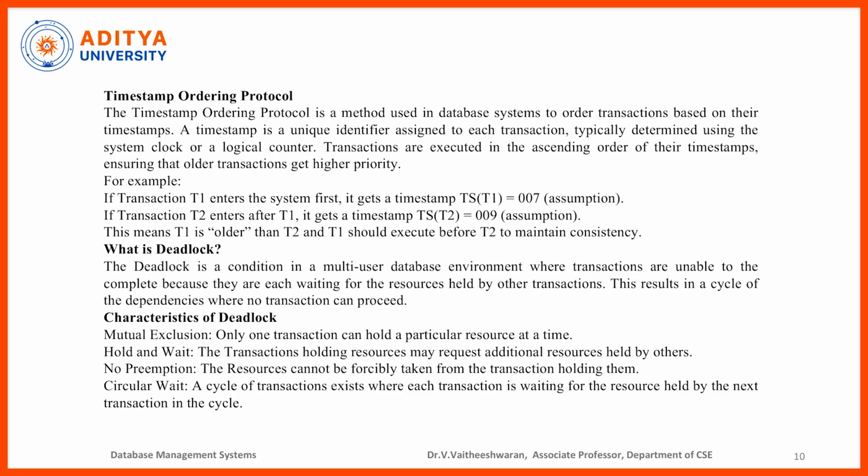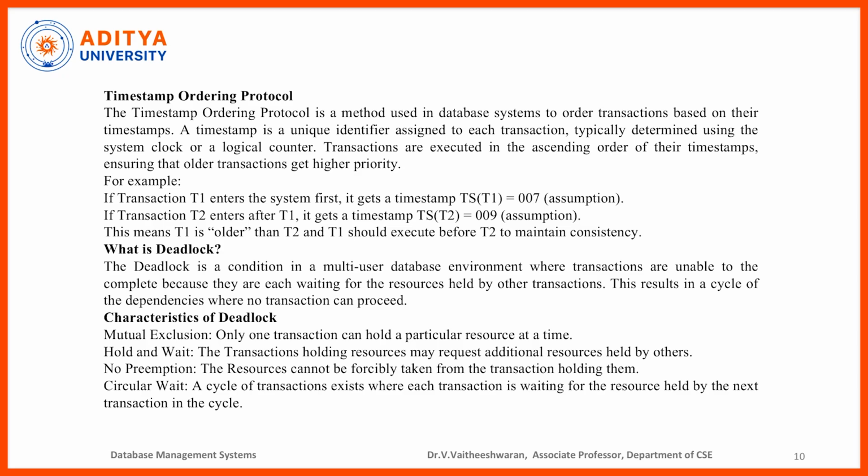What are the characteristics of deadlock? The first one is mutual exclusion. Only one transaction can hold a particular resource at a time. Second, hold and wait. A transaction holding resources may request additional resources held by others. Third one is no preemption. The resources cannot be forcibly taken from the transaction holding them. The fourth point, circular wait. A cycle of transactions exists where each transaction is waiting for a resource held by the next transaction in the cycle. These are the 4 different characteristics of deadlock.